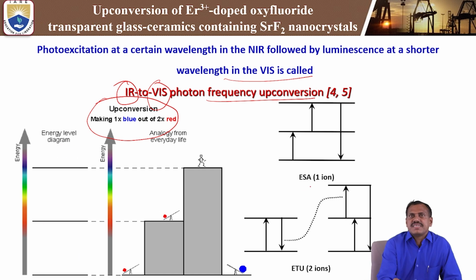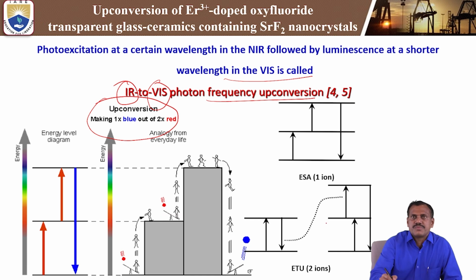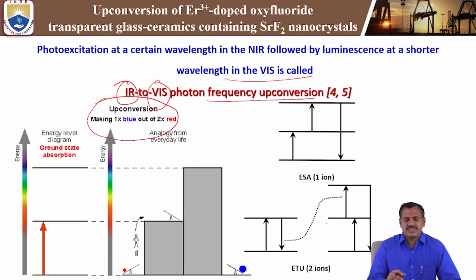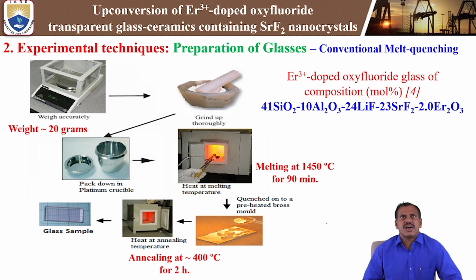This is the excited state absorption. Yes, excited state upconversion. See, this is a two-photon process in the energy level diagram that we are going to discuss. So, how to prepare the glass material first? Initially, you have to prepare the glass material. Then after that, with the nucleation process or heating process, we can convert the glass material to glass ceramics.